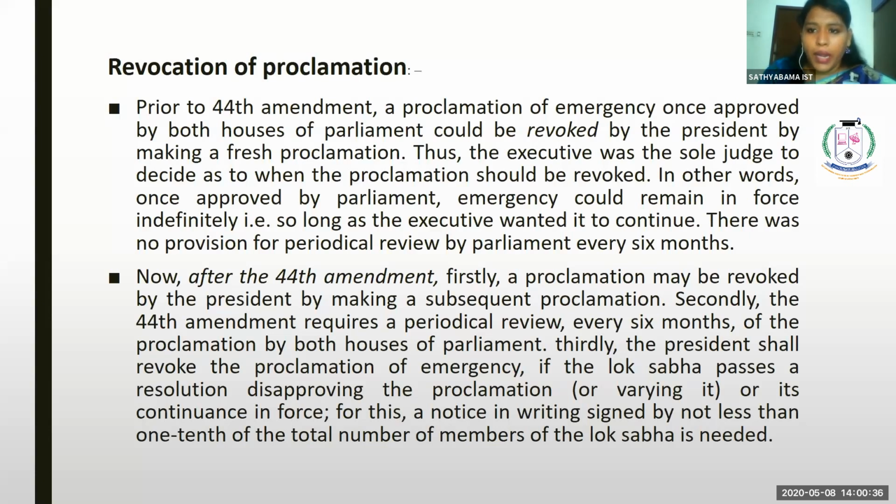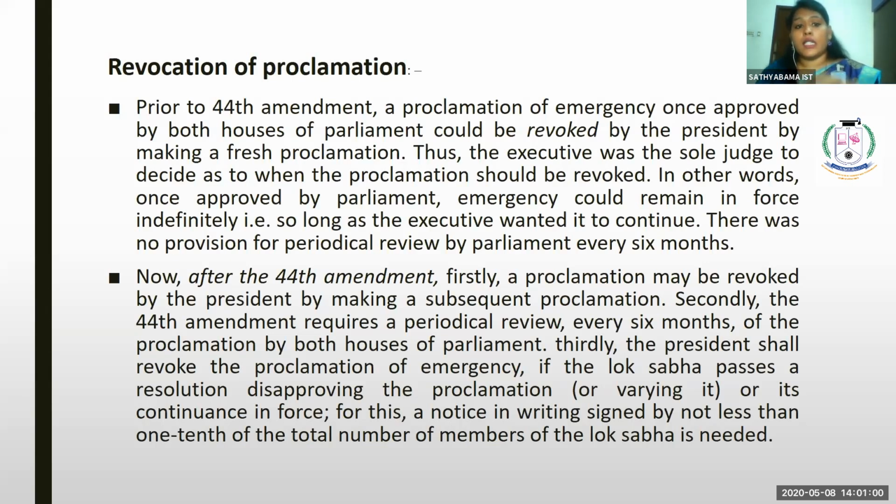Thus, the executive was the sole judge to decide whether the proclamation should be revoked. In other words, once approved by Parliament, emergency could remain in force indefinitely, that is, so long as the executive wanted to continue.